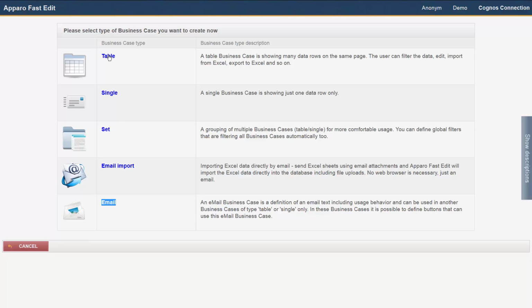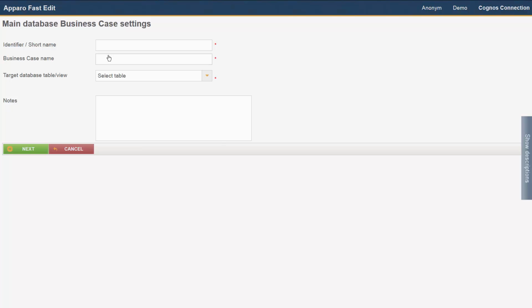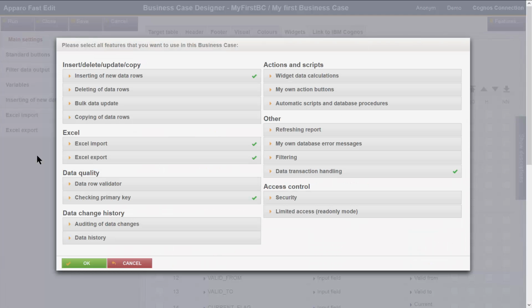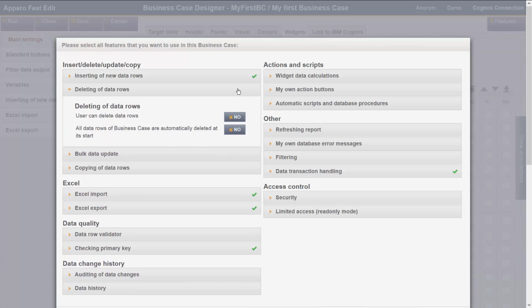For our video, we create an example table business case. In the next window, we enter the ID, the name and the underlying database table, and then we click Next. If a new business case is created, the list of features automatically opens. The required features can be enabled or disabled here. The activation of features expands the menu in the Edit view. We recommend activating only needed features. If the business case will be edited again after a long time, then you will have a far better overview.